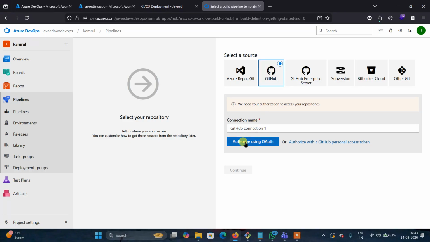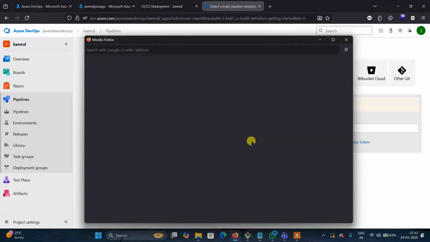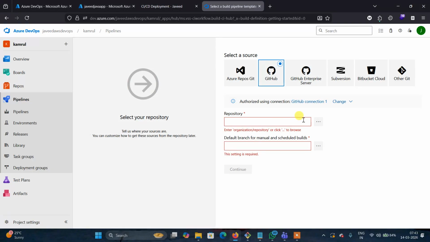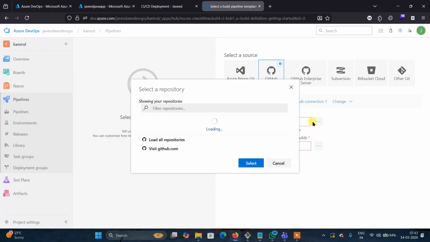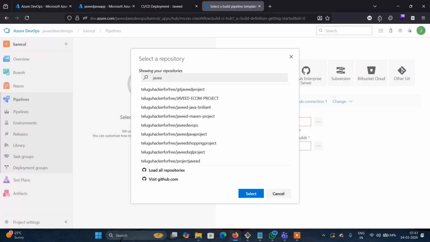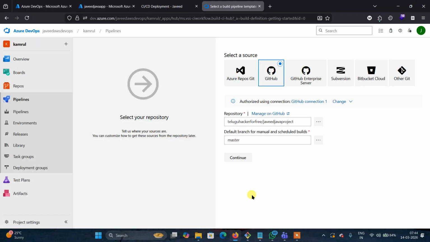Here click on authorize using your authentication. When you click on this, it will redirect to GitHub. Now the repository, we need to select the repository here. I'm selecting the same Java project.